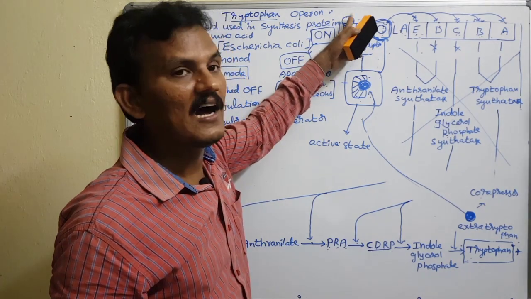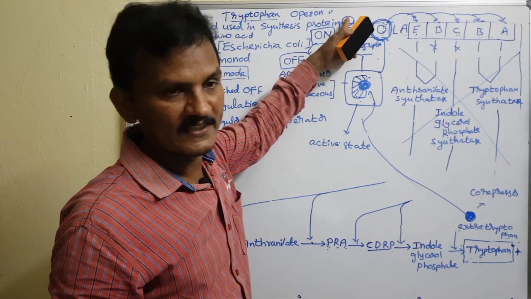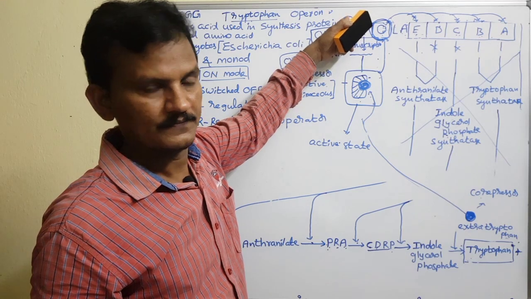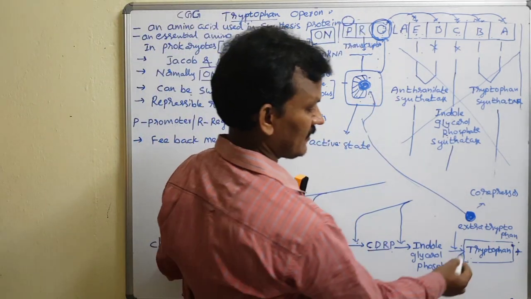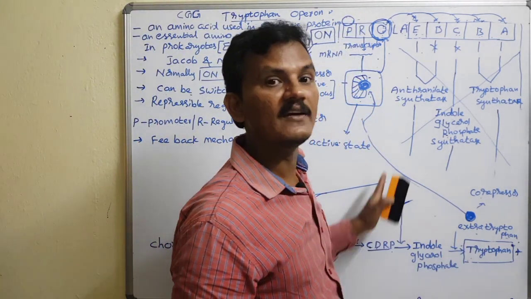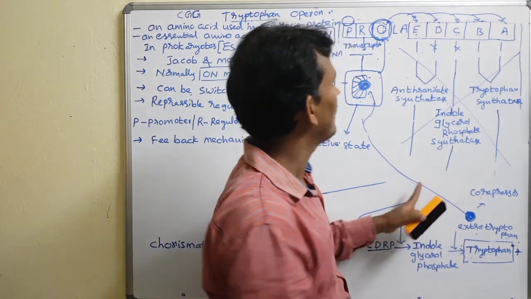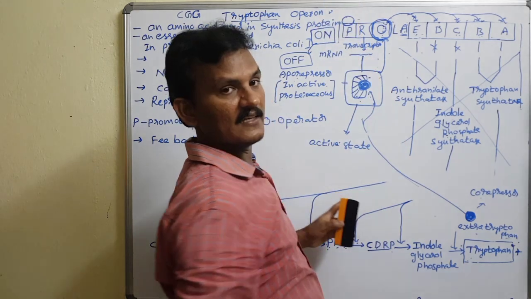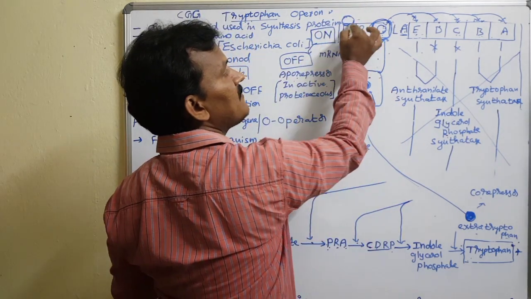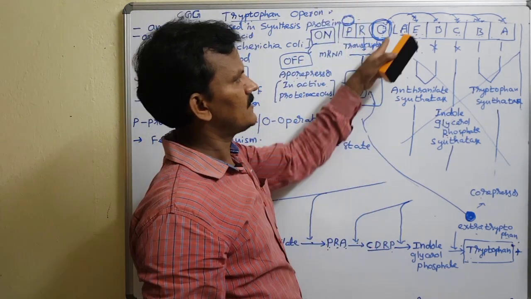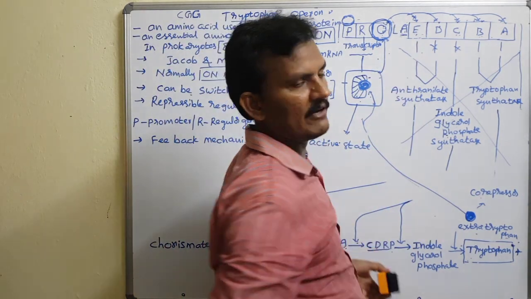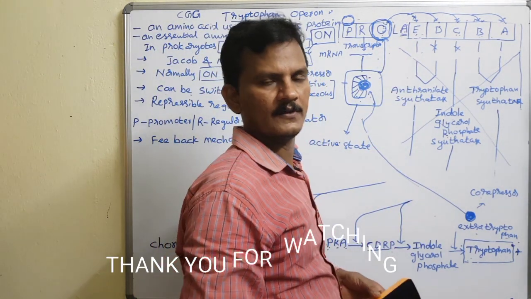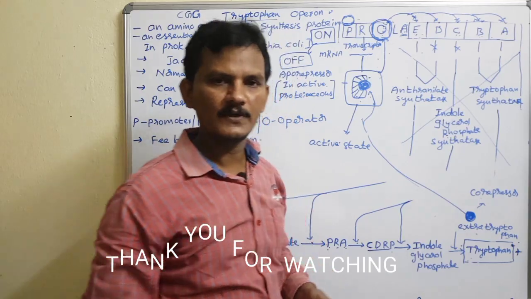It decreases the RNA polymerase activity. So whenever the tryptophan concentration rises in the cell, that decreases the RNA polymerase enzyme action. Especially for both of these, I will make one more video. Thank you very much, students.